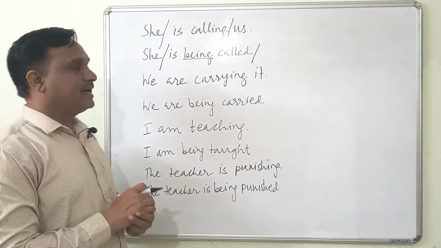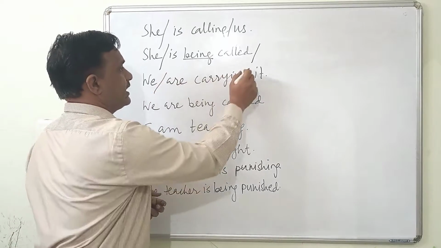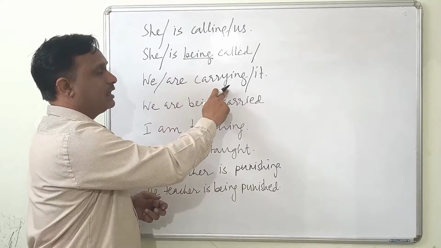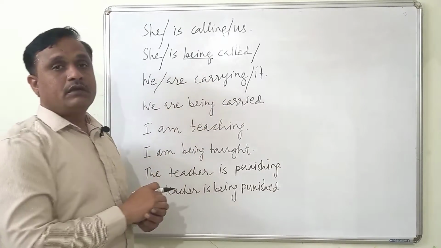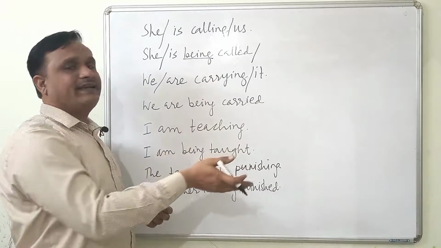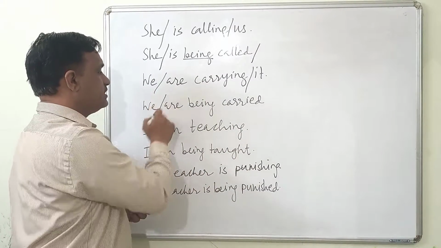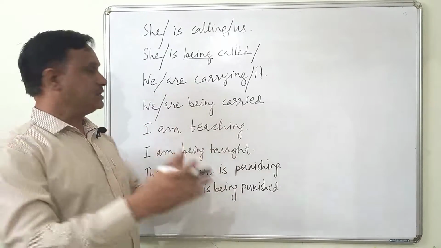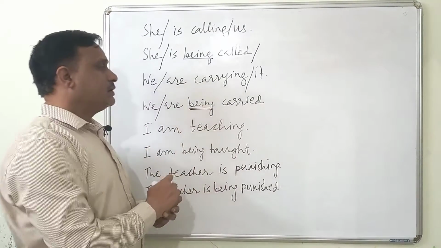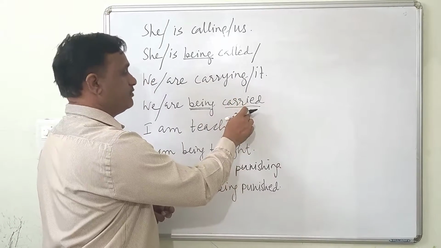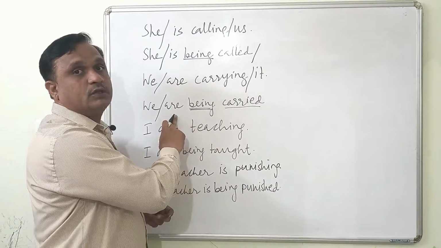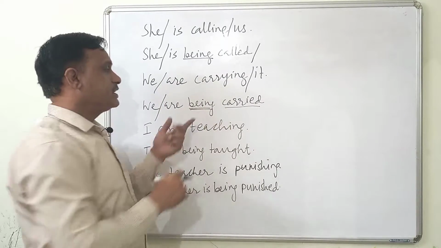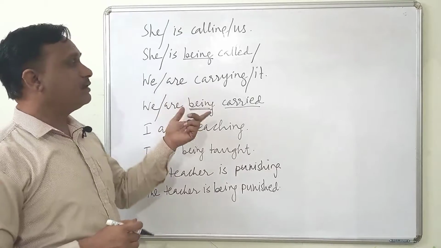Next example, we are carrying it. Are carrying. This is again a form of to be, are, and ing, so this is present continuous. So here we are being carried. Now here we is active and here we is passive. We are being carried. Somebody is carrying us. So with the addition of being and with this third form of the main verb, and right in the beginning a form of to be like am, is, are, was, were, this kind of construction makes this passive. So we are being carried.